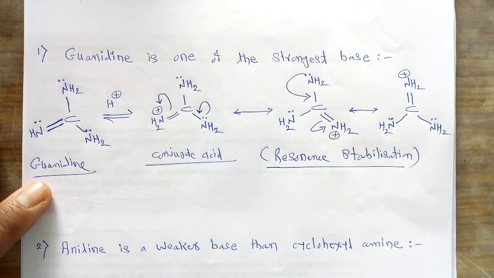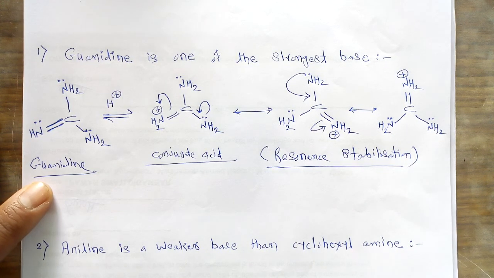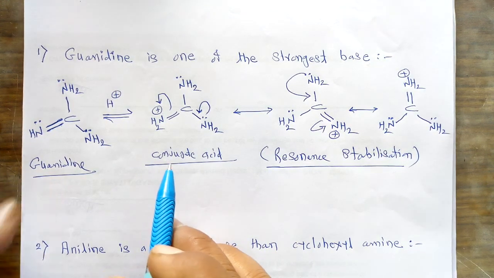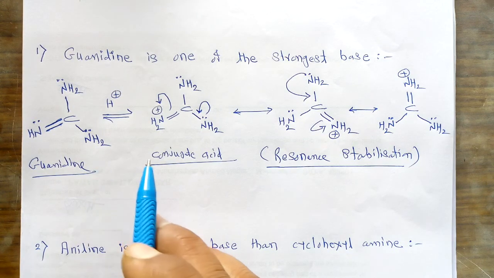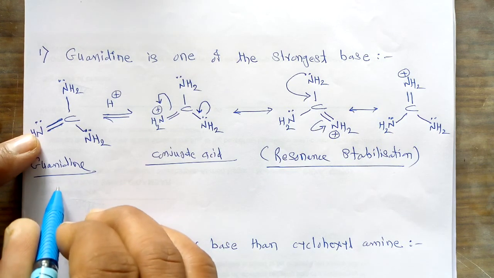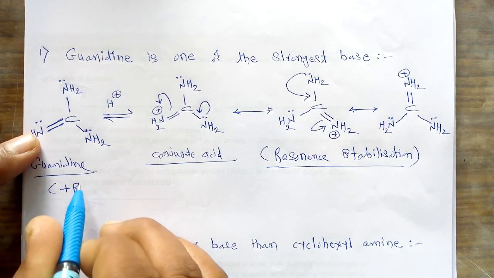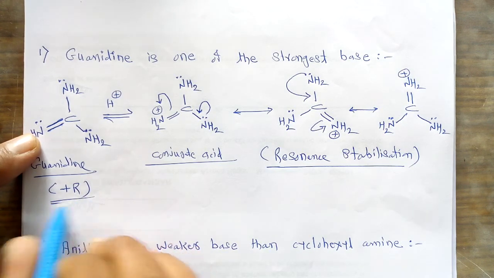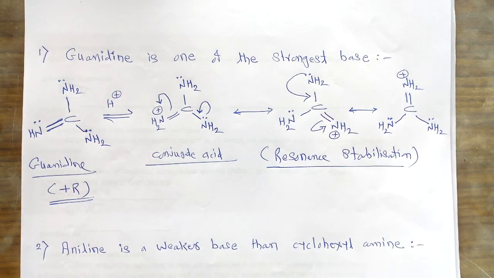So this is the first important example of the effect of resonance on this particular guanidine molecule. In this case, which type of resonance effect is involved? We can see the plus R effect is involved in this particular case, and due to this plus R effect, we see the highest, strongest basic nature shown by guanidine.